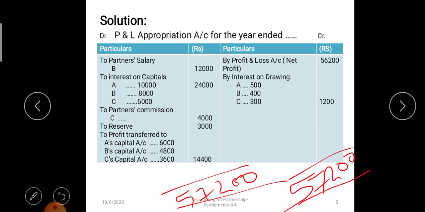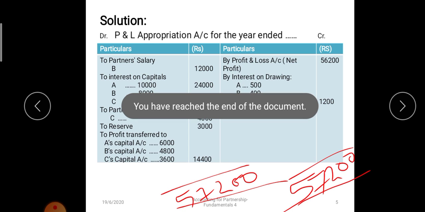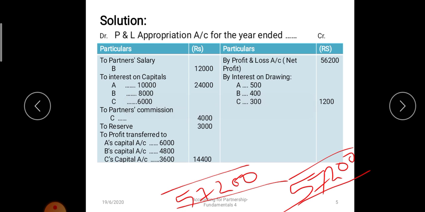From 57,200 rupees we will deduct 12,000 rupees, 24,000 rupees, 4,000 and 3,000 rupees. So we will get 14,400. This 14,400 will be distributed among the partners in the ratio of 5:4:3. So I am showing this calculation here.